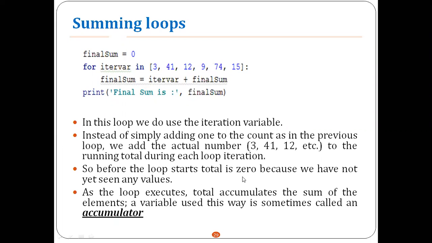So before the loop starts, total is zero because we haven't yet seen any values, right? We have not seen any value. That's why the final sum was initialized to 0. And as the loop executes, total accumulates the sum of the elements. A variable used this way is sometimes called an accumulator, right?